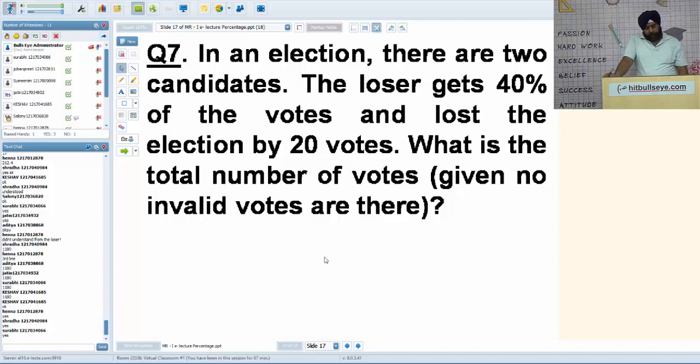In an election there are two candidates. The loser got 40% of votes and lost the election by 20 votes. What is the total number of votes? Given no invalid votes. It's the reverse of the previous question. Quick. Take the total votes as X.